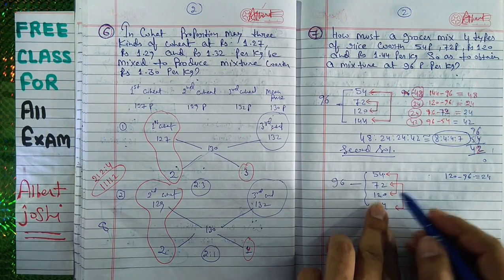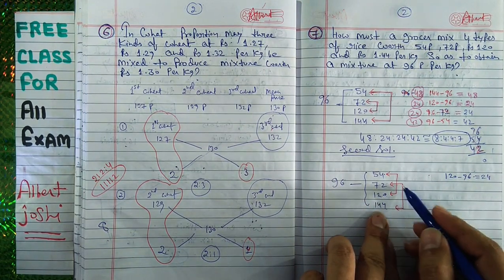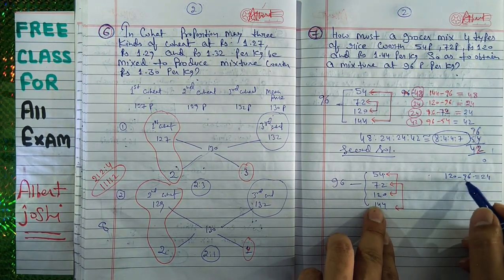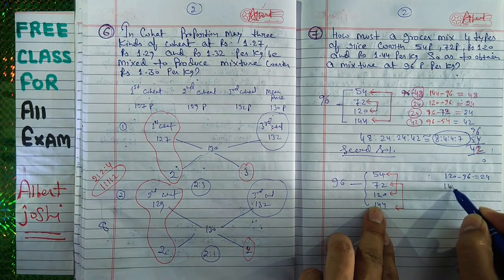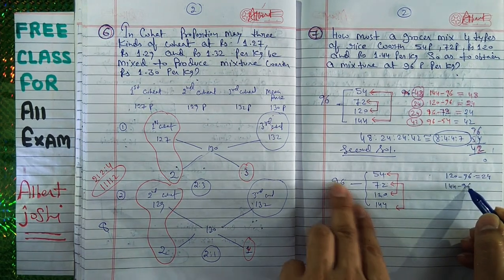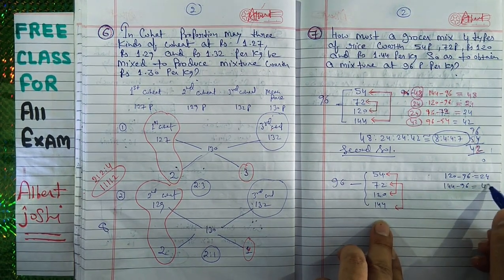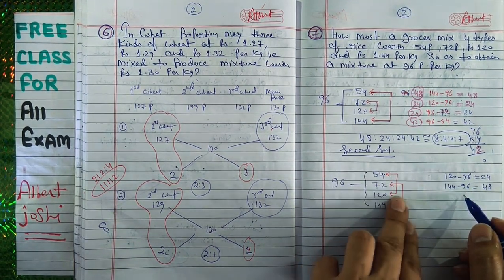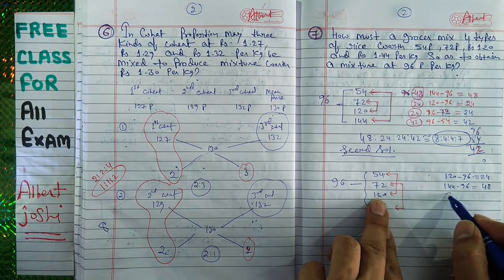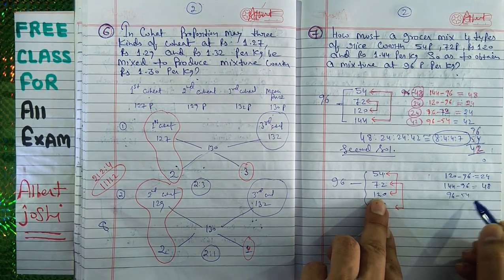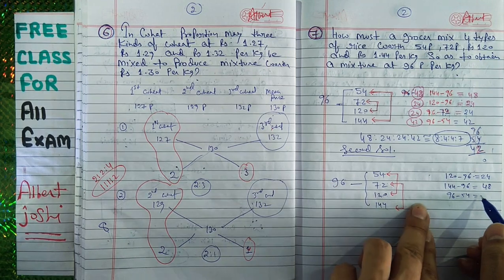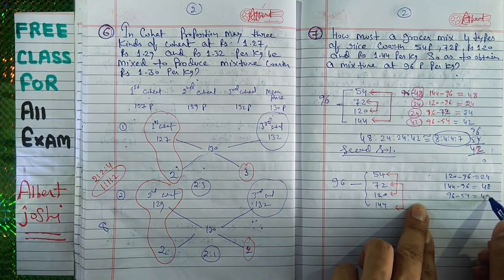Then the second value you can see 144, and we have attached this and this. So in this condition 144 minus 96 will come here. That will be 48. Then this and this, it means 96 minus 54, this value will come here, that is 42.